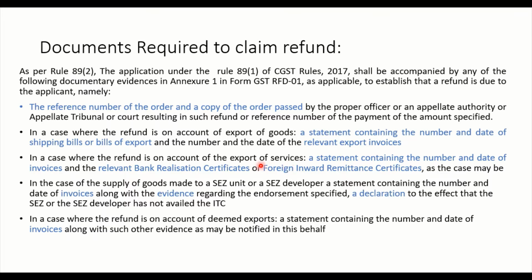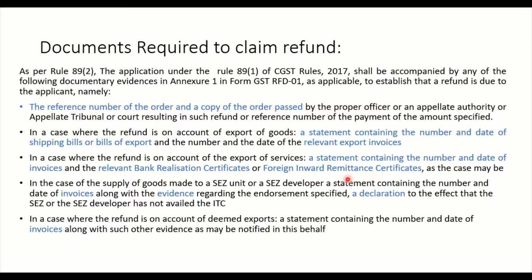And in case of export of services, again the same thing, statement containing the number and date of invoices and relevant bank realization certificates will have to be given. If it is also not available, then foreign inward remittance certificates has to be filed.